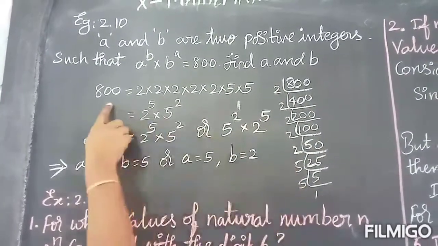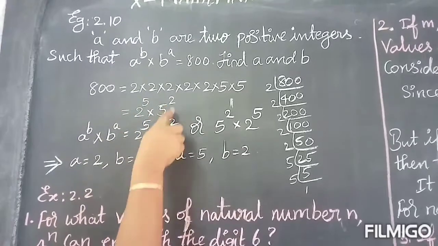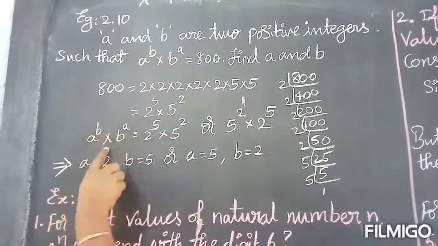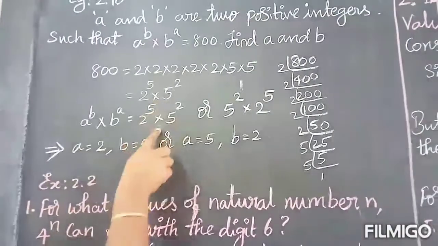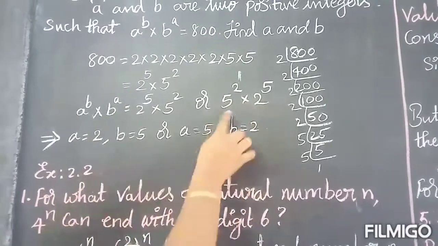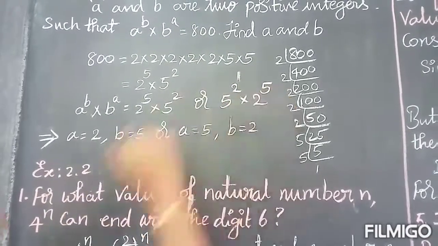If you do now, you will get 800 equal to 2 power 5 into 5 square. We are going to compare these two. A power b into b power a equal to 2 power 5 into 5 square. You can change the order and write also, so you can write 5 square into 2 power 5 also.